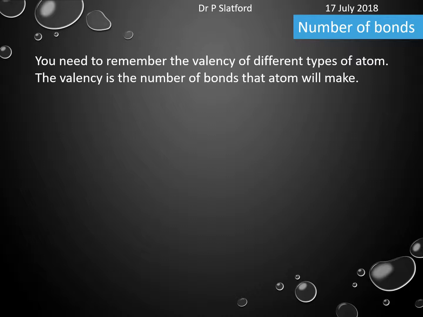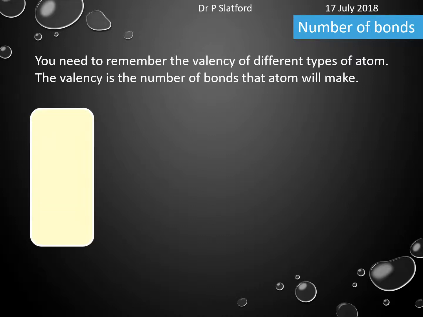You also need to come with a knowledge of the valency of different types of atom from previous units. So you should remember that carbon needs to make 4 bonds, hydrogen wants to make 1 bond, oxygen makes 2, and nitrogen makes 3. There are loads of others, but these are the main ones that we end up using in organic chemistry. There are others, but let's focus just on those. And you should be able to work out the rest.